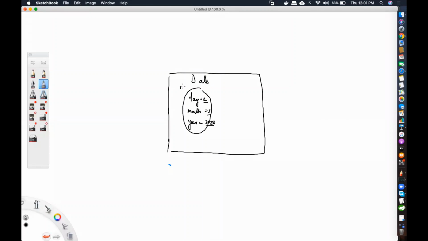So I need to know this address. Suppose this is stored in location 100. I need to know this address so that I can start reading this 2, 3, and 2020 and display it. This is the date that you created. Understanding? So if this is an address, remember, I assume most of you know C. So inside that, what will you learn?